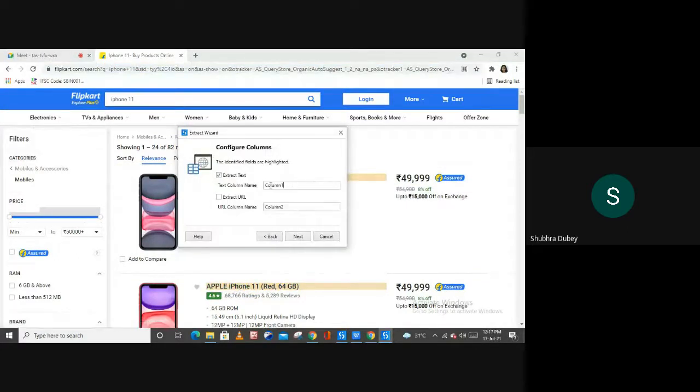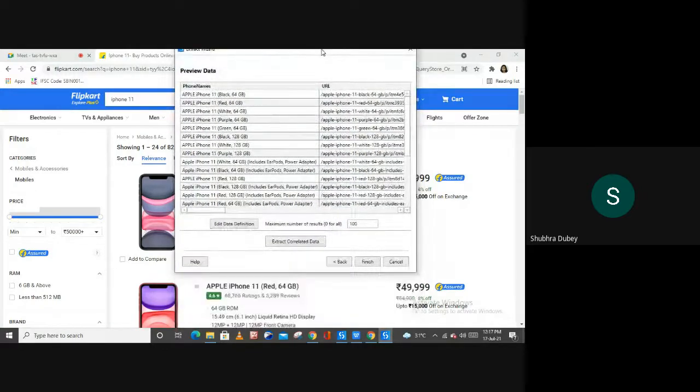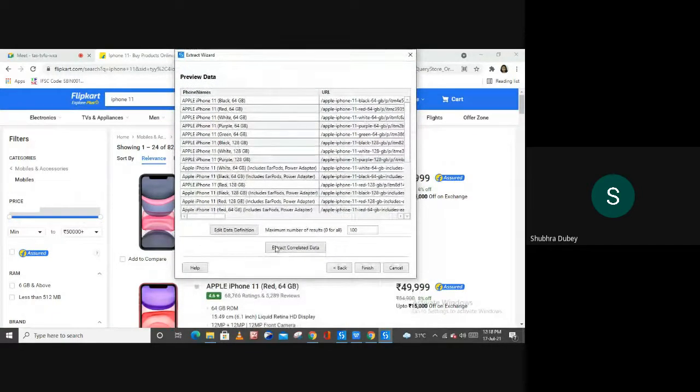Now rename the column, because this is column 1, and column 1 is for phone names. And then we have this URL column 2. Now rename this column as URL, and then let me hit on this name. So from here I'm going to select this extract correlated data if I want to extract this price details also.